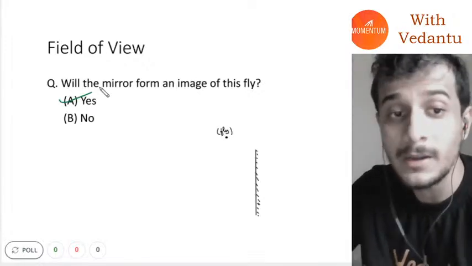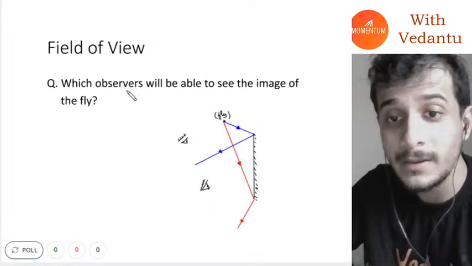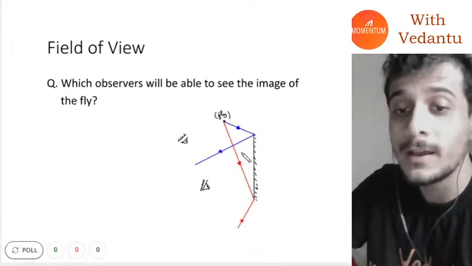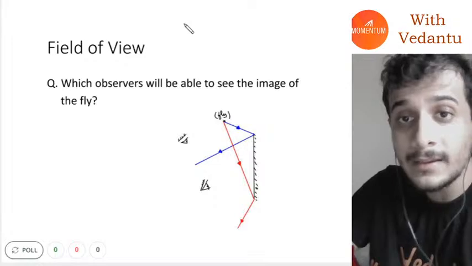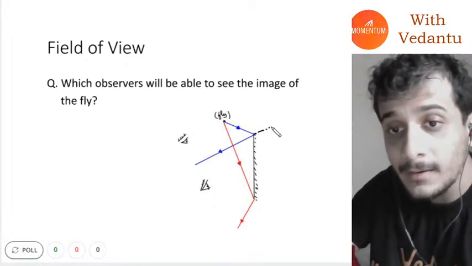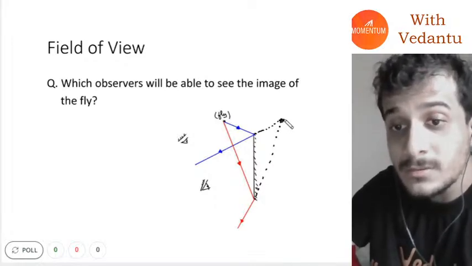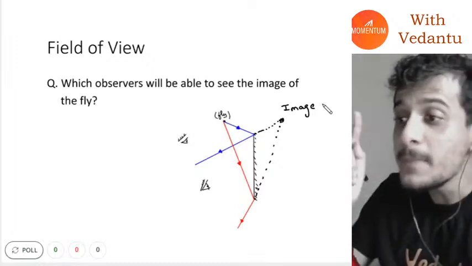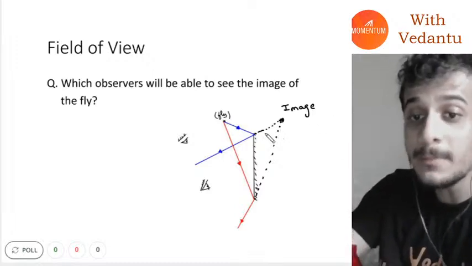Very good, guys. What will happen is that these two light rays are coming out of the fly and they will get reflected. If I extend both these light rays, then this will be the image of the fly. The image will still be made, guys.